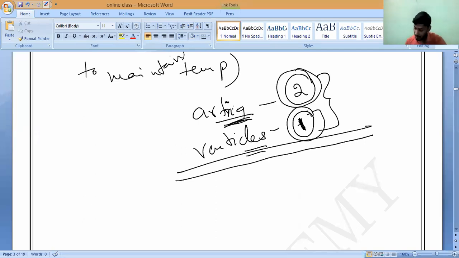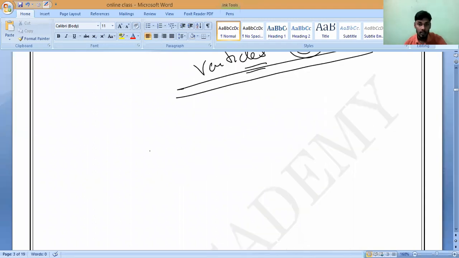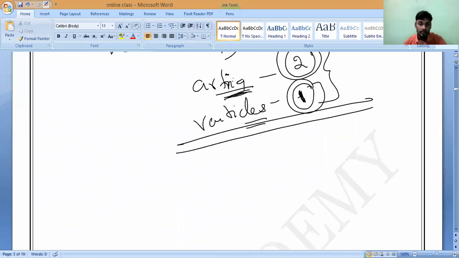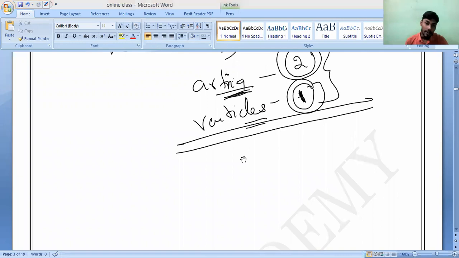Do you understand, all of you? Yes or no? Next, due to the incomplete division within their heart, the oxygenated and deoxygenated blood mix to some extent in amphibians and reptiles.